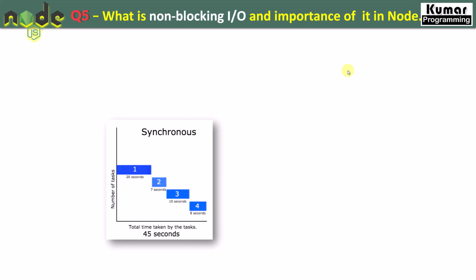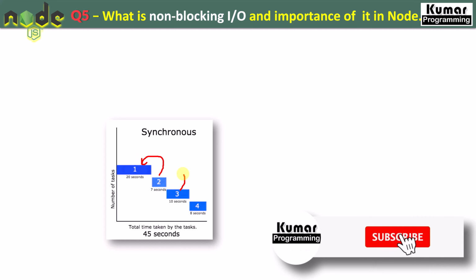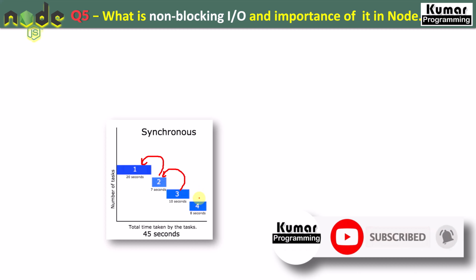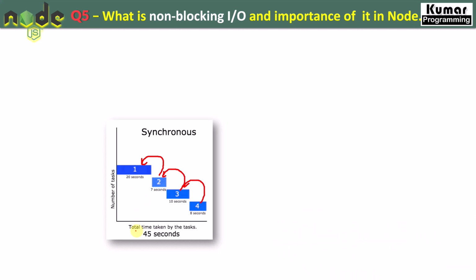As in our previous question, I mentioned that synchronous means tasks or functions are executed sequentially. First, task 1 will be completed, and once task 1 finishes, task 2 will start, and after that task 3 and task 4 and so on. So you can see here, task 2 is waiting for task 1, task 3 is waiting for task 2, and task 4 is waiting for task 3. Total time taken is 45 seconds, so it's quite slow, right?